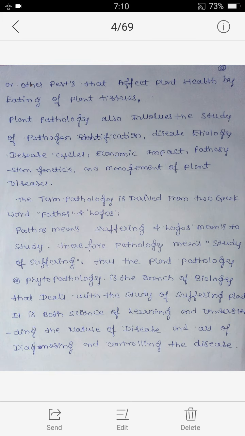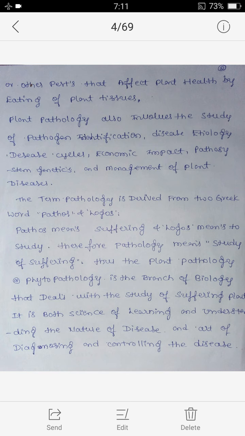Plant pathology also involves the study of pathogen identification, disease etiology, disease cycles, economic impact, pathosystem genetics, and management of plant diseases.